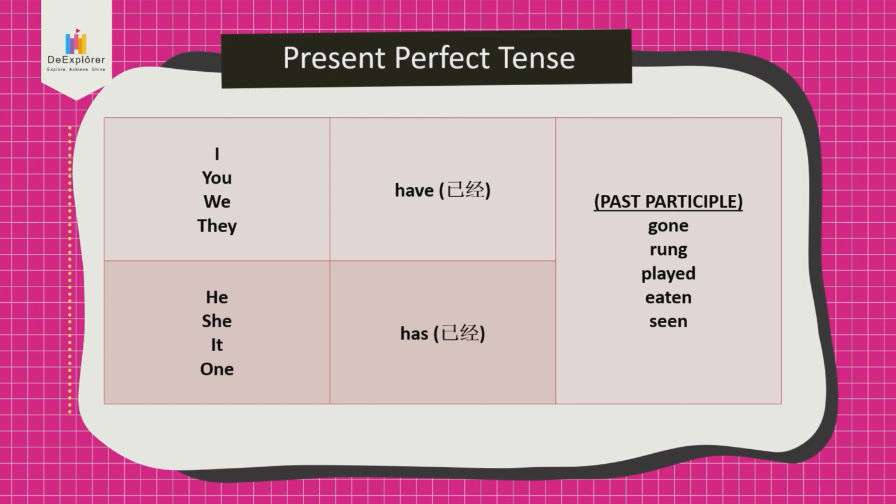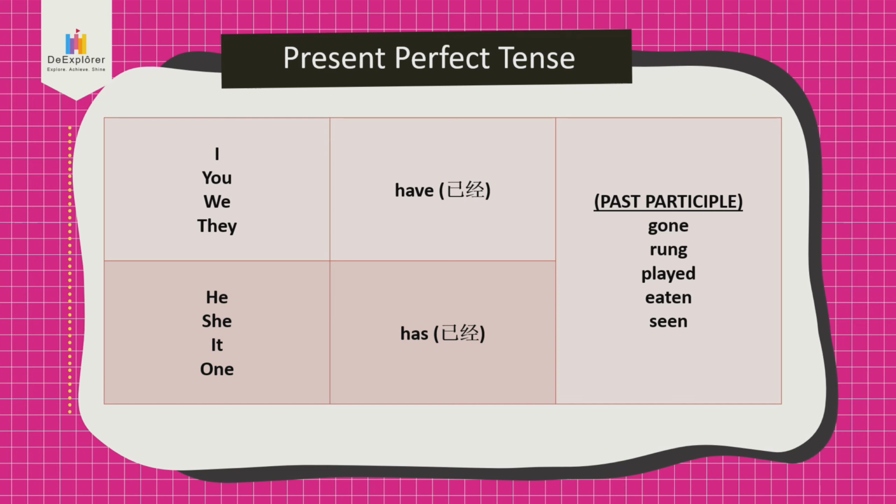Present perfect tense uses the verb to be have or has with a past participle: gone, run, played, eaten, or seen. Okay, and who uses have? I, you, we, they, plural subjects use the plural verb have. And has is for singular subjects.